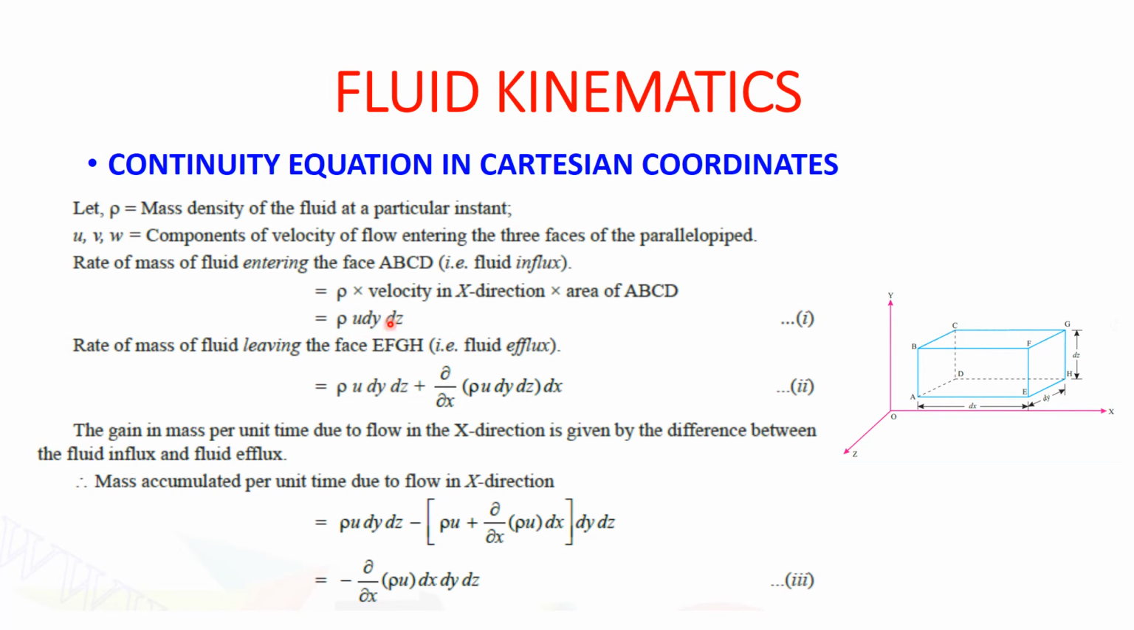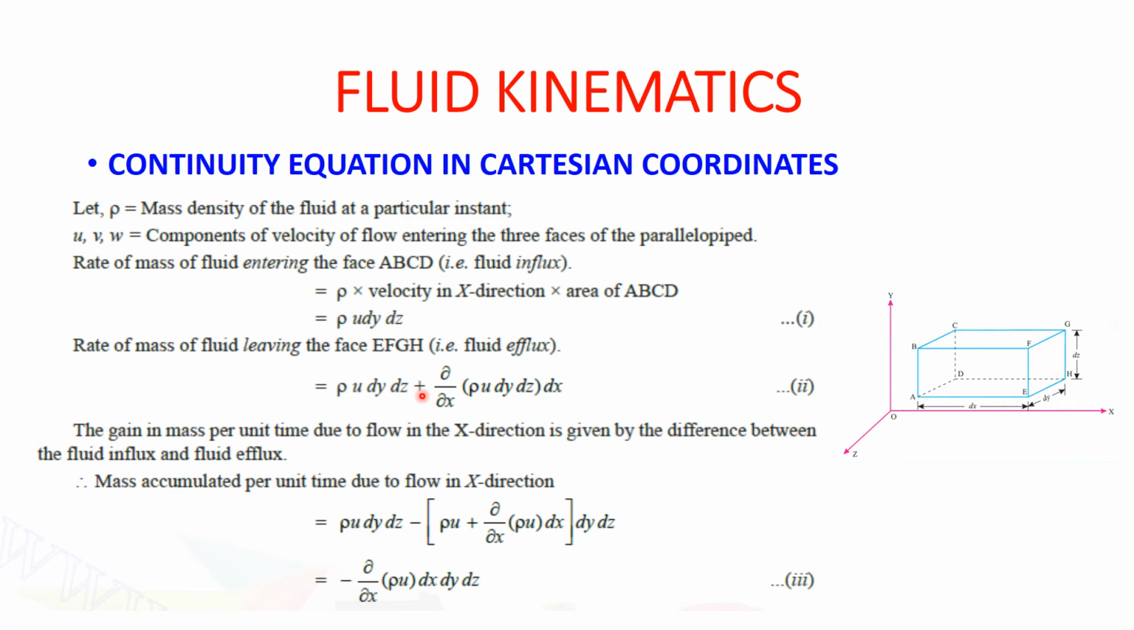Okay. Now, rate of mass of fluid leaving the face EFGH. Now this we have constituted. Again we are repeating. Rho is as it is. U is the velocity in x direction. dy dz is the area of this ABCD. Now rate of mass of fluid leaving this EFGH. Now for this same area is there. So rho u dy dz will be as it is. So it is written here.